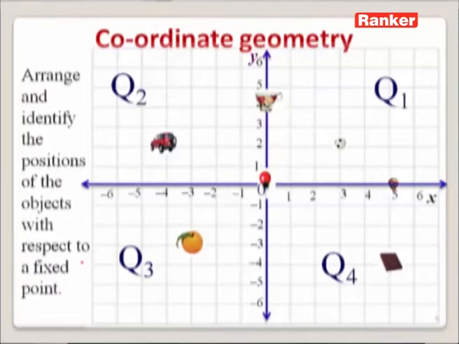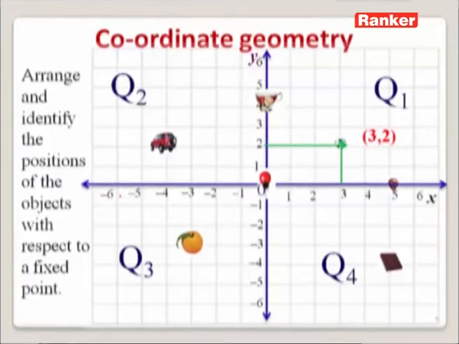Now with the help of these, it is very easy for us to locate and identify the position of these objects. So let us start with this football. If we observe this football, we can say that the football is at (3, 2). How are we able to identify the position of this football?